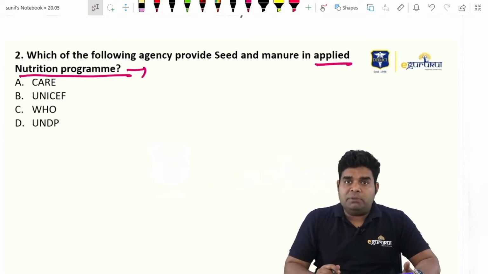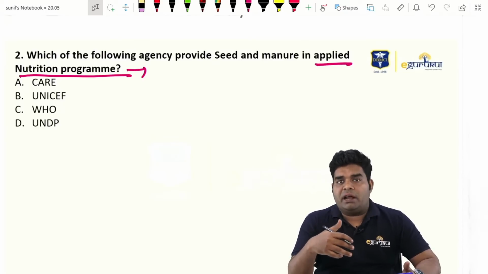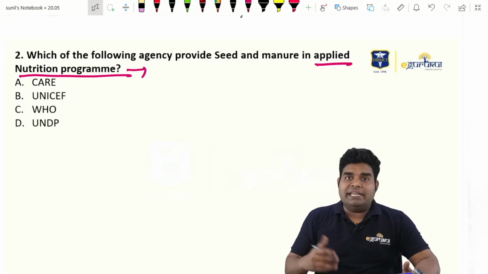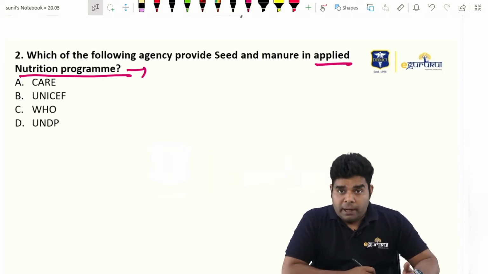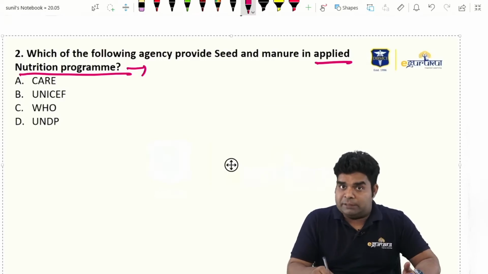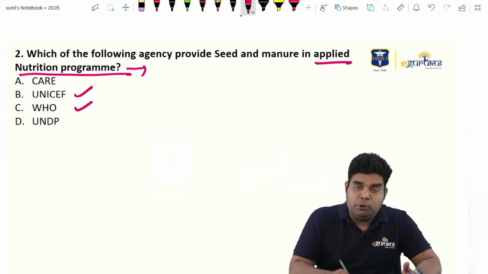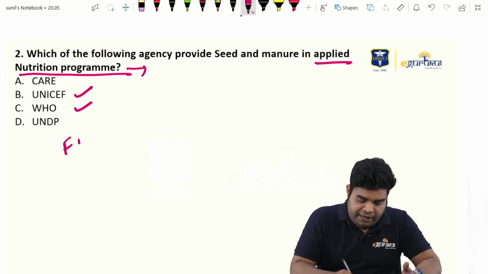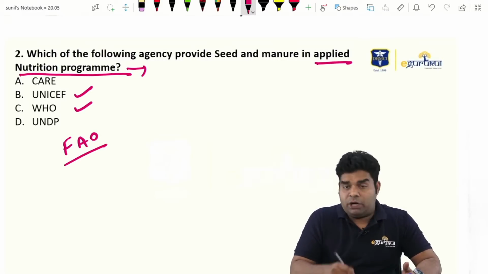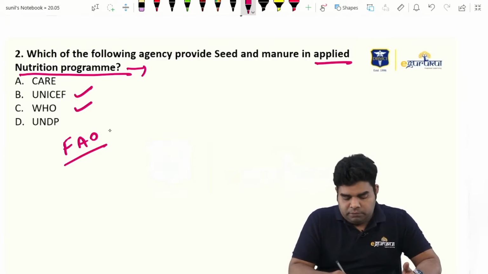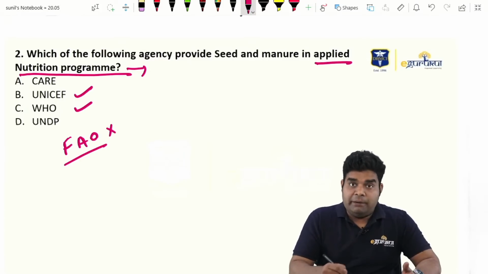Under this program, we are giving education and we are funding the growth of green leafy vegetables, and we are also trying to encourage pregnant women to increase their intake of vegetables and fruit. So who gives seed and manure in this program? There are 3 organizations which fund this program. One is UNICEF, one is WHO, and the third is the Food and Agricultural Organization, FAO, whose headquarters is in Rome, Italy.